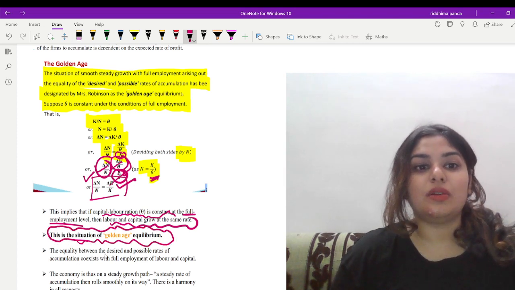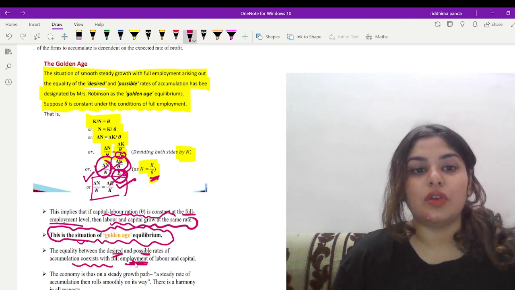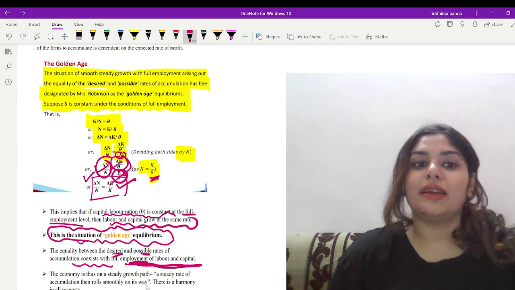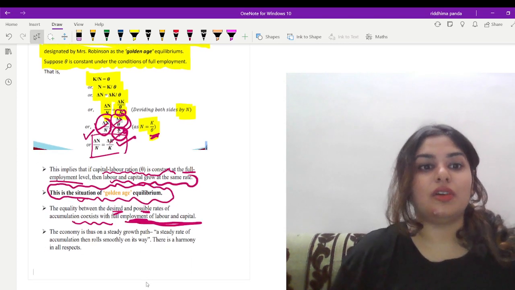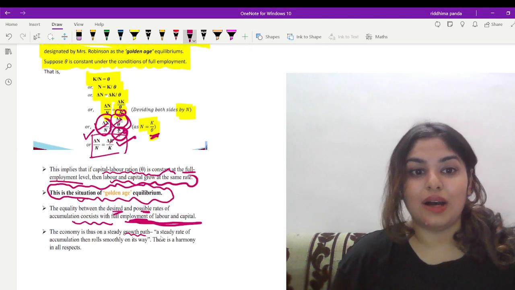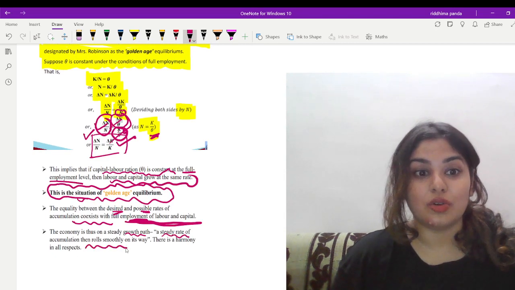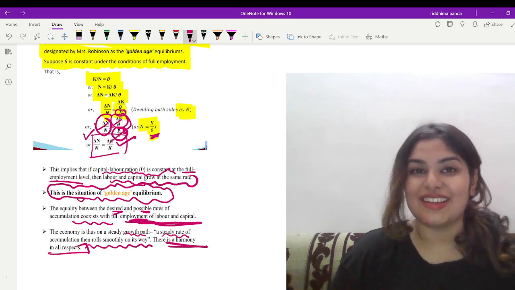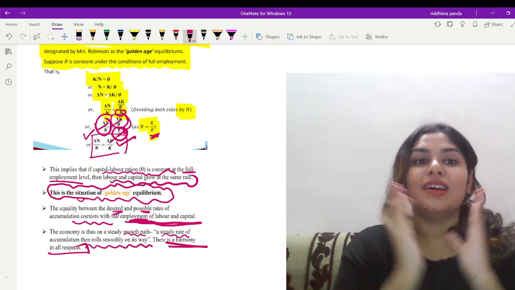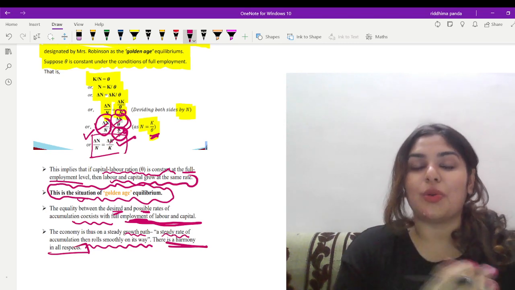So this equality between the desired and the possible rate of accumulation coexists with full employment of labor and capital, right? So the economy is thus on a steady growth path. A steady rate of accumulation then rolls smoothly on its way. There is a harmony in all respects. So this is our golden age equilibrium of Joan Robinson's model.